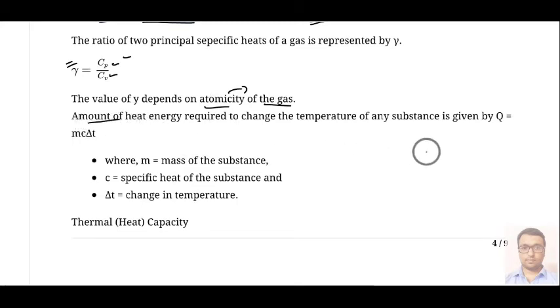And as I told you, the amount of heat that is required to raise the temperature of any gas is given by mc delta T. m will be the mass of the substance, c will be the specific heat of the substance, and delta T is the change in temperature.